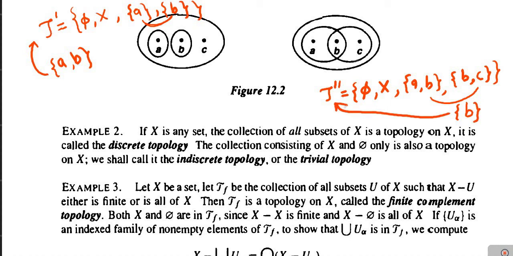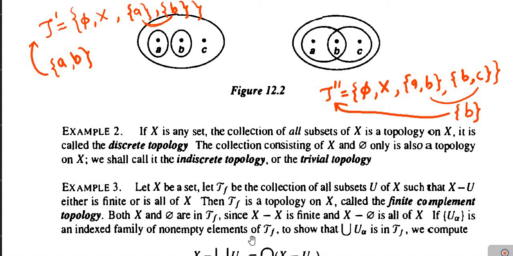Therefore tau double dash is also not a topology on X. So not every collection of subsets of X is a topology on X. Only if that collection satisfies the three conditions will it be a topology on X.